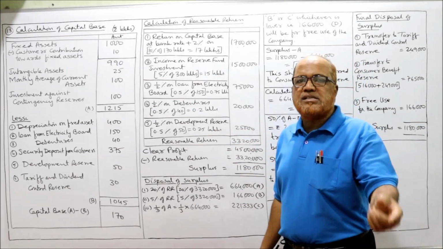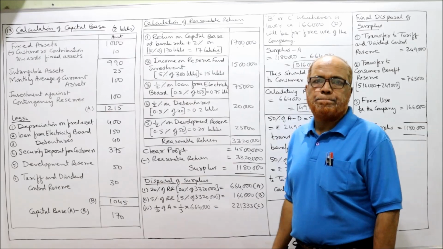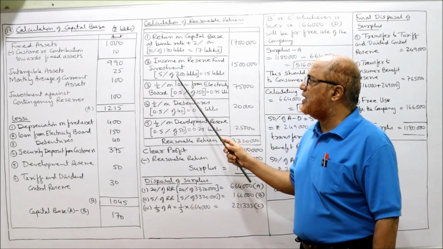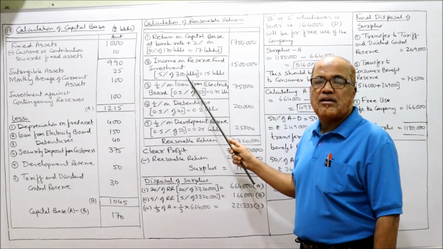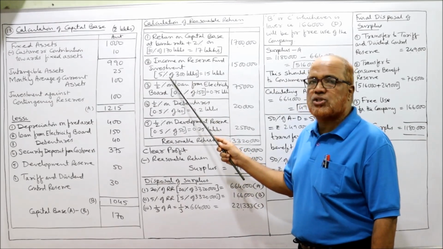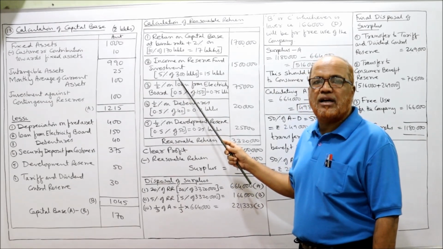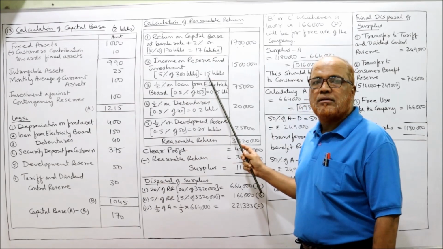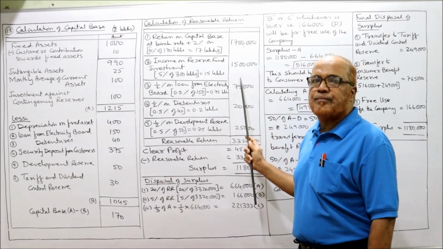Second, income from reserve fund investment. It is given in the problem, reserve fund investment is 300 lakhs and the return is 5%. So 5% of 300 is 15 lakhs. So 15 lakh rupees I have taken as the amount.